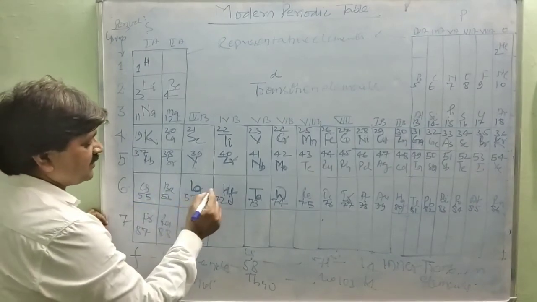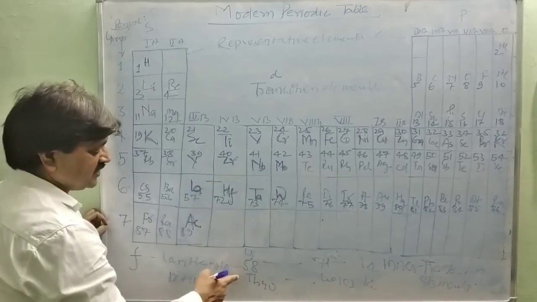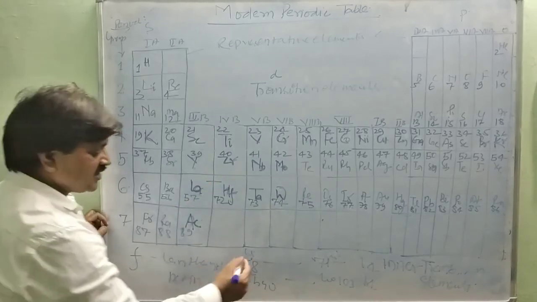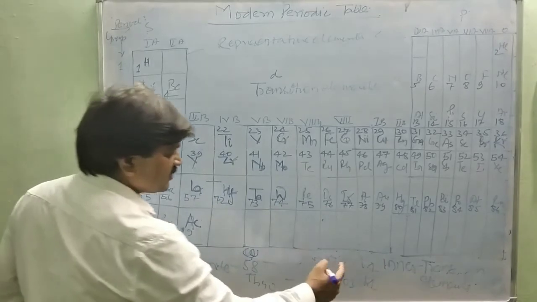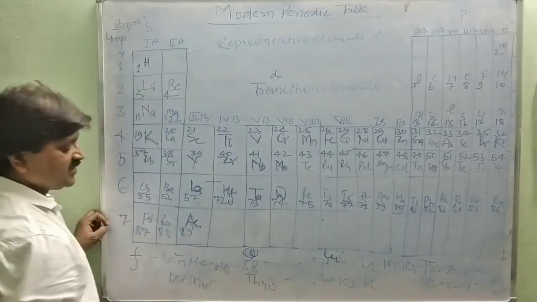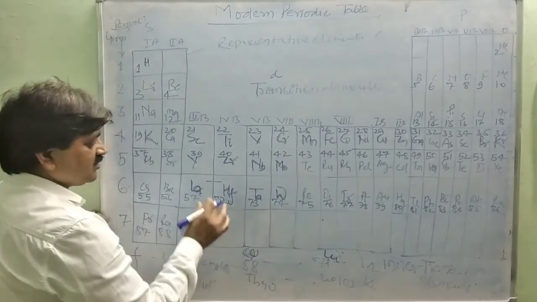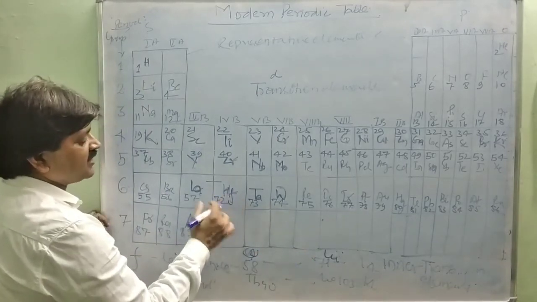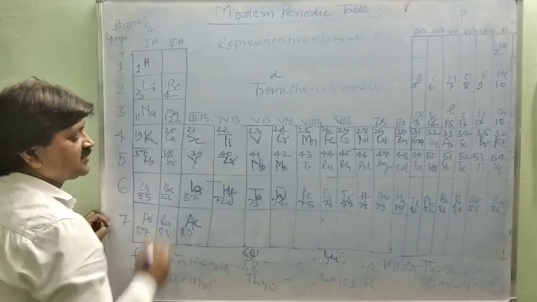After lanthanum 57, the 14 elements you will see here are in the lanthanide series. That is cerium 58 to lutetium 71. These 14 elements belong to the lanthanide series. And after 71, at 72, the filling starts again into the D subshell.